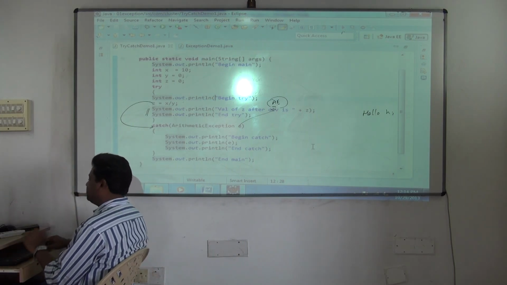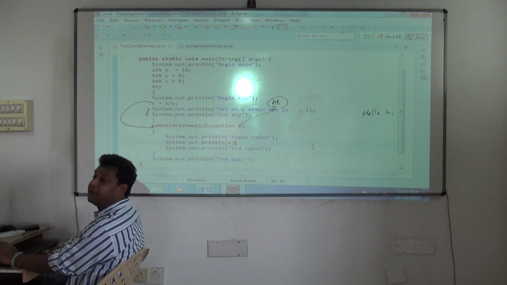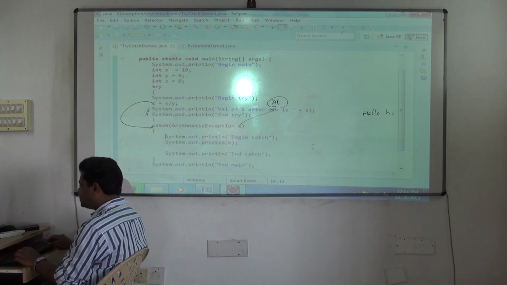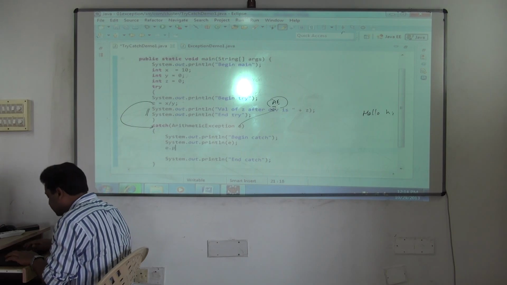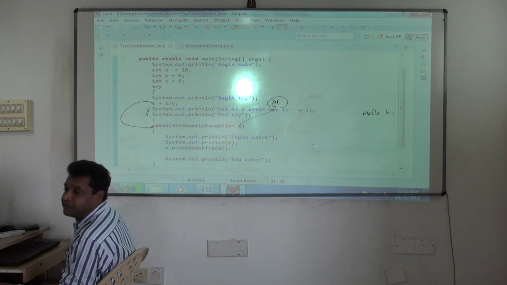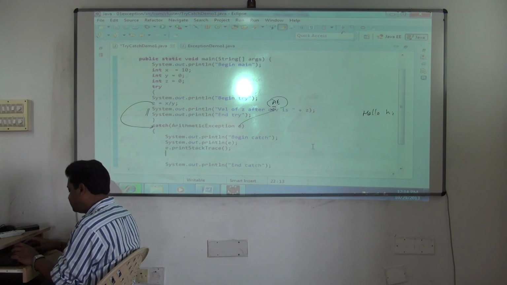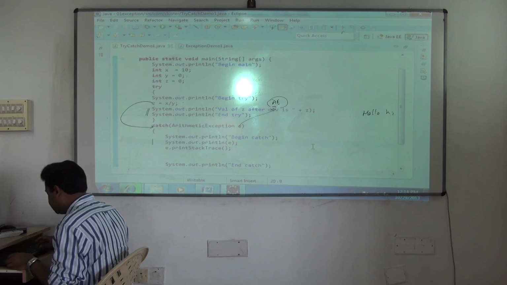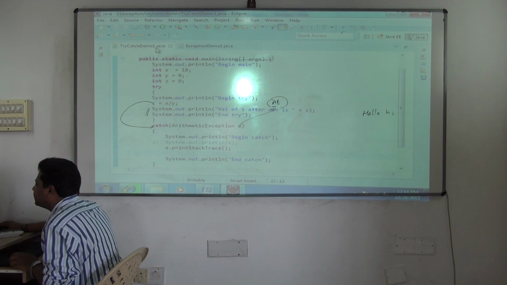See now, not only that, this will continue. This is very useful in debugging. After catching the exception, you can print why it got terminated. See, these are very important. SOPE you can print. Now see this. I'll comment it. Then after that you can call e dot printStackTrace. This is a very important method. You can call it on any exception. And remember, these two methods are present in the class Throwable. First I'll show you printStackTrace. I'm commenting SOPE. Just see this now. These are two important methods which you use extensively for debugging.